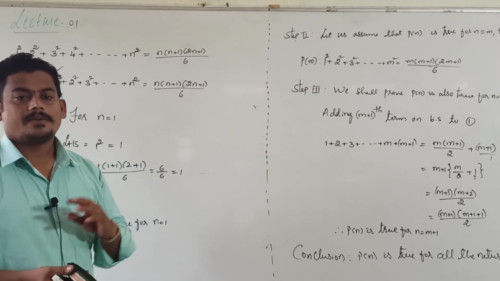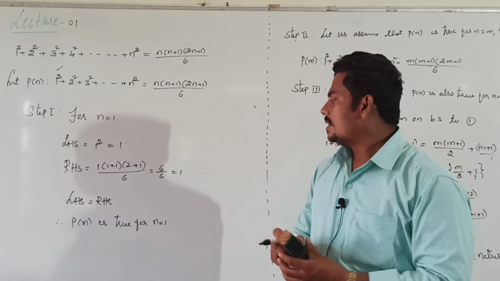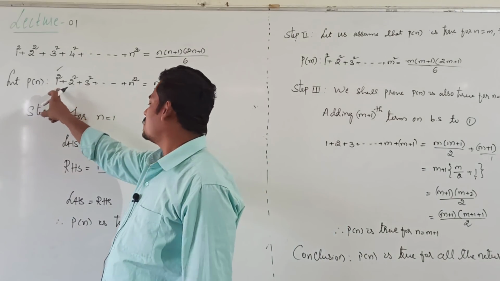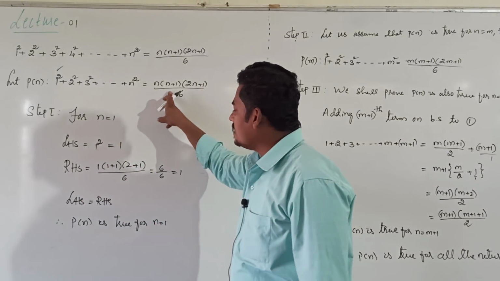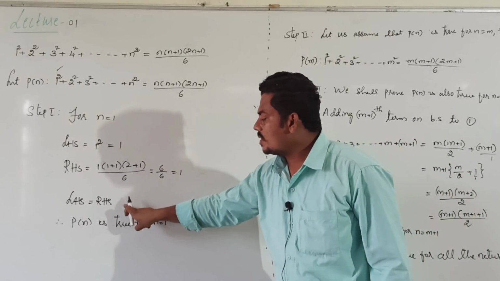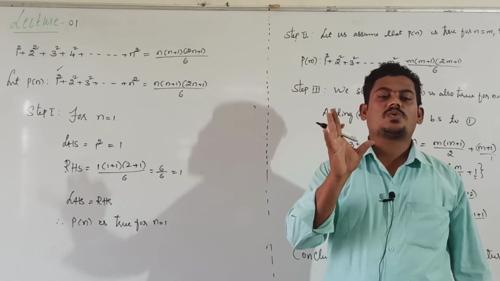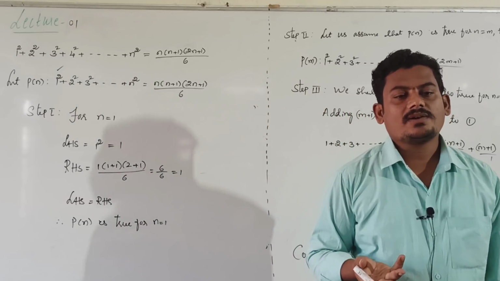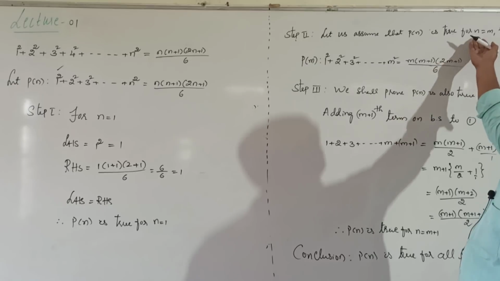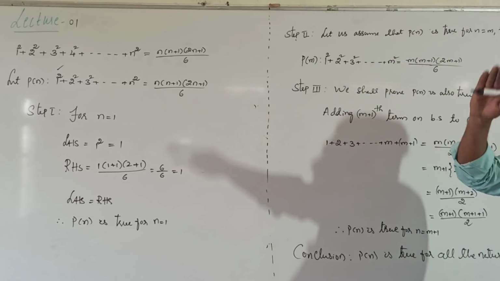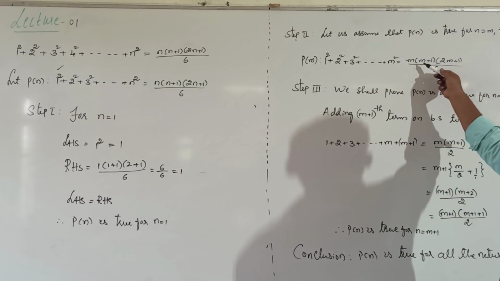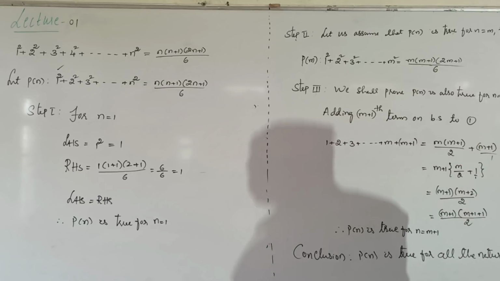Verify for n equal to 1. Take LHS, n equal to 1 means first term, that is 1 square, value 1. Consider RHS expression and put n value 1, then you get 1. Clearly LHS is equal to RHS when n is 1, therefore given statement is true for n equal to 1. It is true for n equal to 1, means no need to verify for 2, 3, 4. Directly write it is true for any natural number n equal to m, then n equal to m means simply replace n as m: 1 square, 2 square, 3 square, 4 square and so on, m square equal to m into m plus 1 into 2m plus 1 divided by 6.